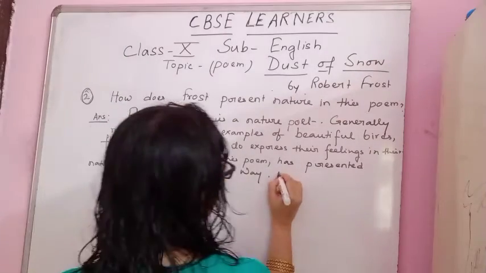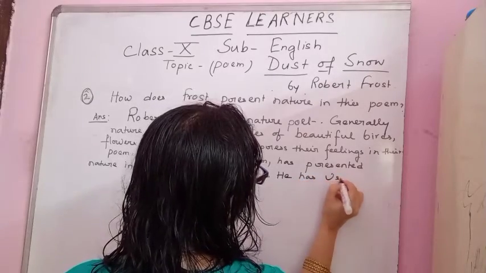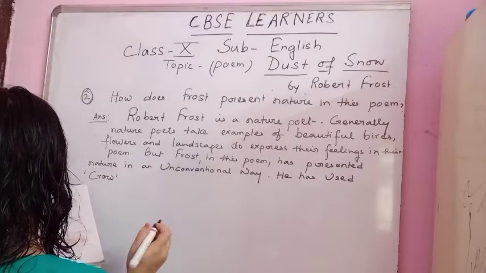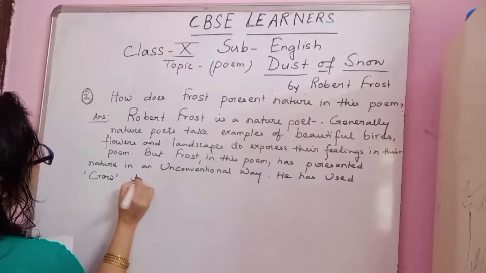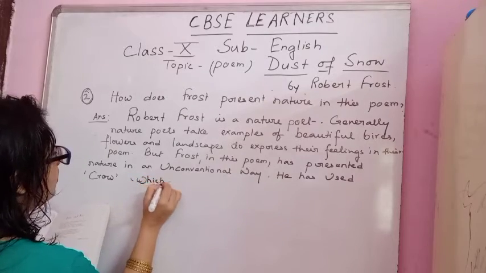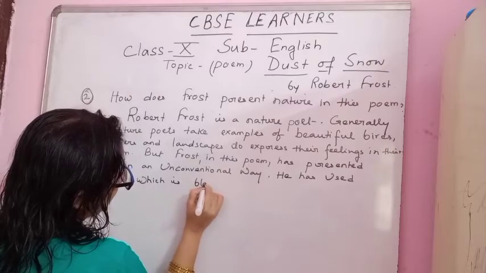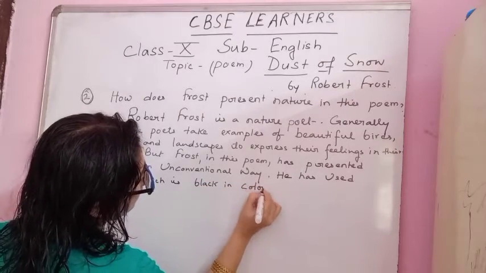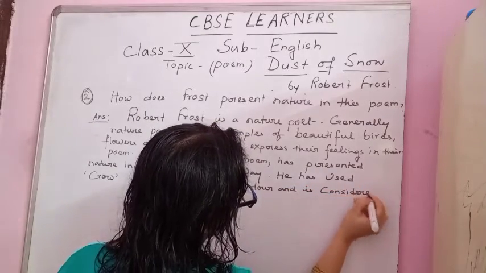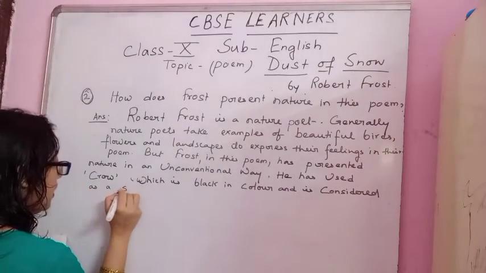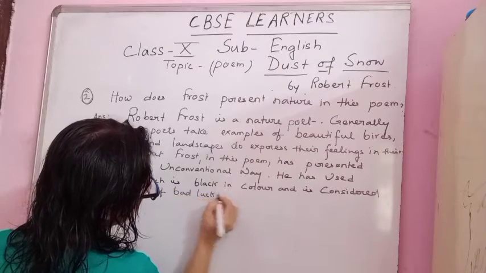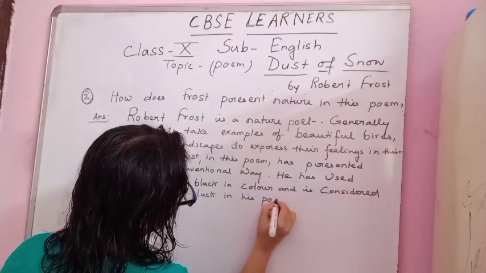He has used crow, which is black in color and is considered as a symbol of bad luck in his poem.